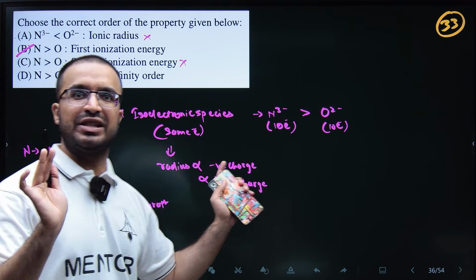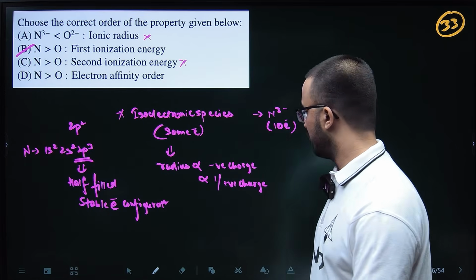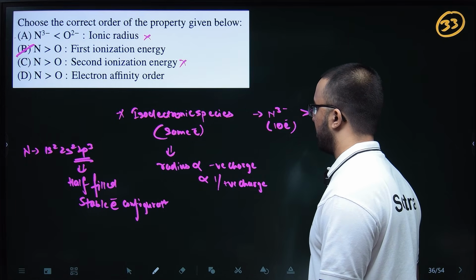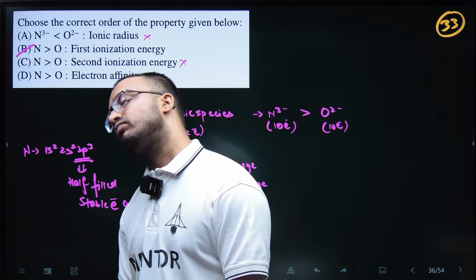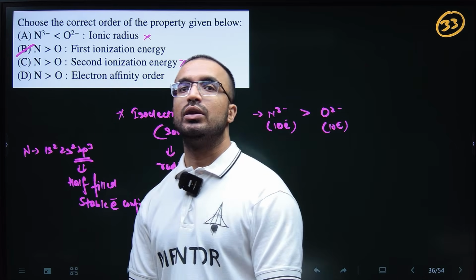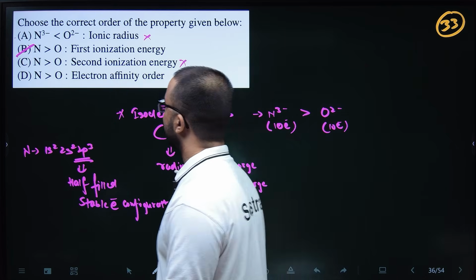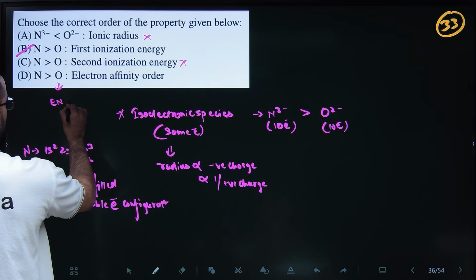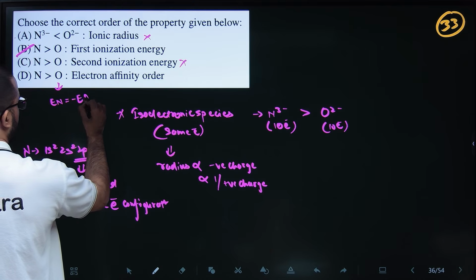Then it does not have any stable configuration or something like that. So there is no reason for it to have more ionization energy than O minus. Then electron affinity, again I told you that electronegativity is minus electron affinity.